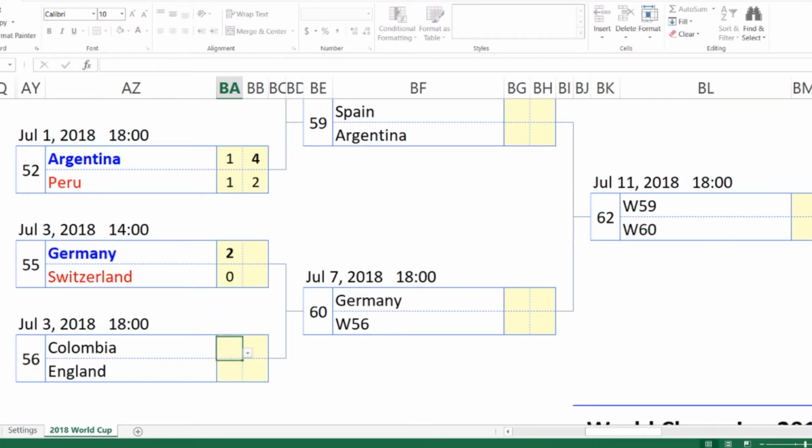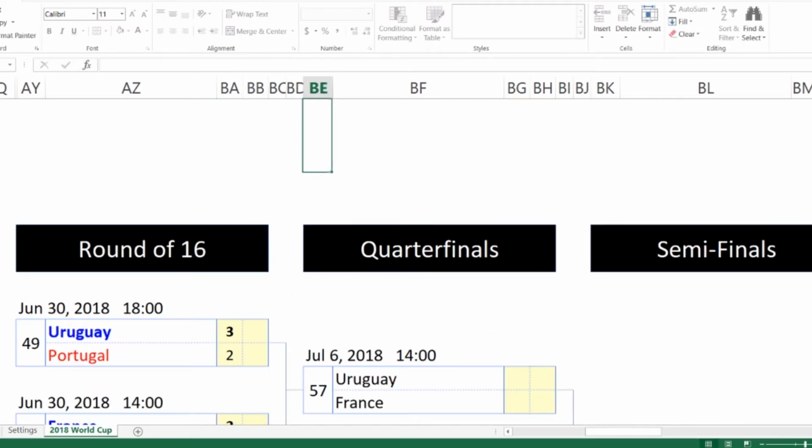Oh man, this is a hard one for me because I like both teams, but with the way that I've seen England play and with the way Colombia has been playing, I'm going to edge it out to the Colombians. I think they're going to do great in this matchup, so I'm going to give them the lead on this one with a 2-1 victory. Moving on to the quarterfinal, guys.